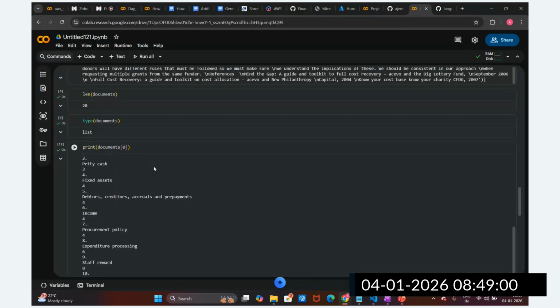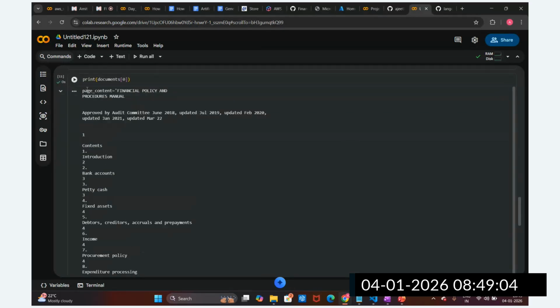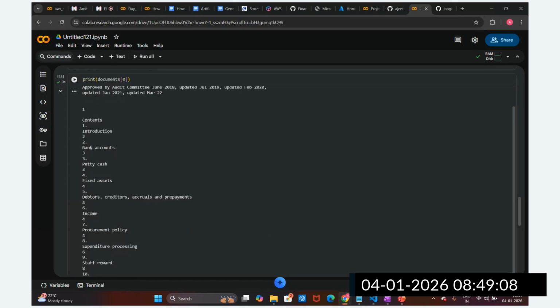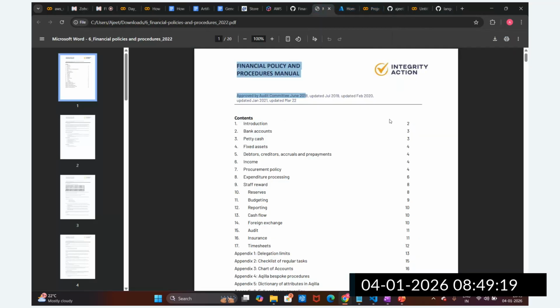Now you can see we got this complete data. This is the page content: procedure manuals, then contents: one, introduction on page number 2, bank account on page number 3, and petty cash on page number 3. This is how we are able to load this data very well.